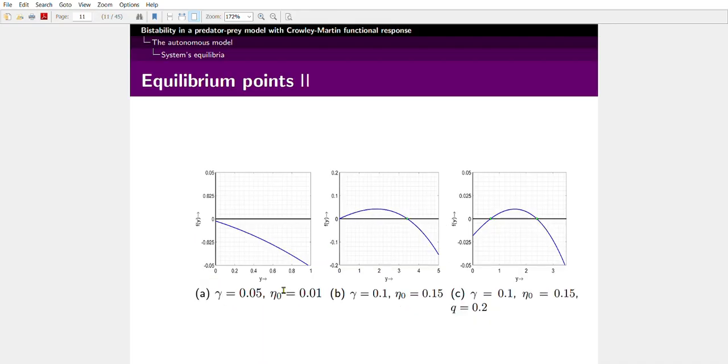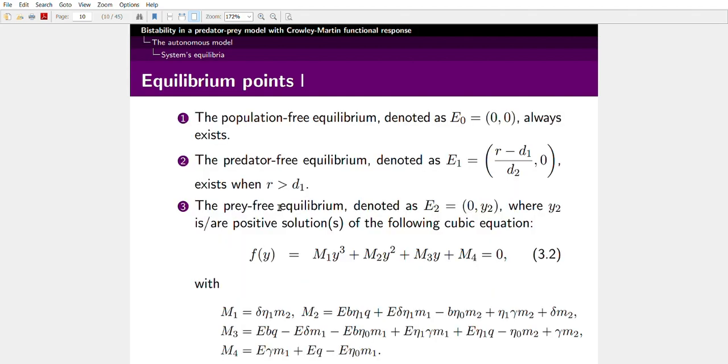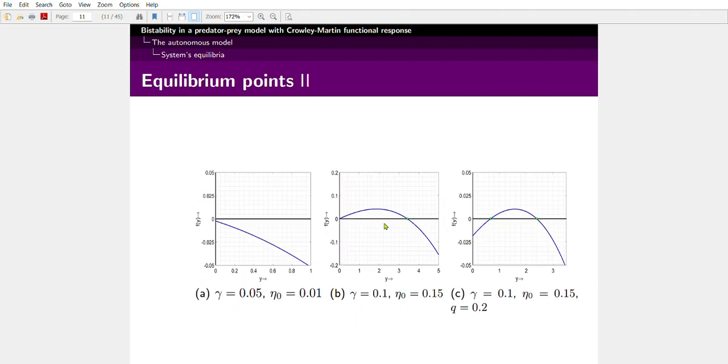To do this, we plot the polynomial equation as a blue curve for different parameter setups. In the first case, we see that the polynomial equation does not cut the x-axis, so there is no positive solution. For this parameter setup, there exists one positive root for the polynomial equation, and for this setup there exist two positive solutions. So in the first case there exists no prey free equilibrium point, in this case a unique prey free equilibrium point exists, and in this case two prey free equilibrium points exist.